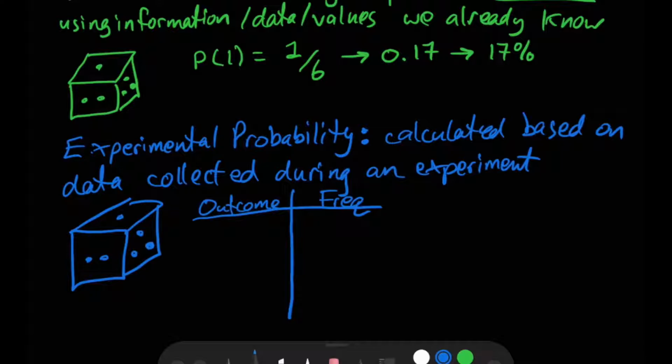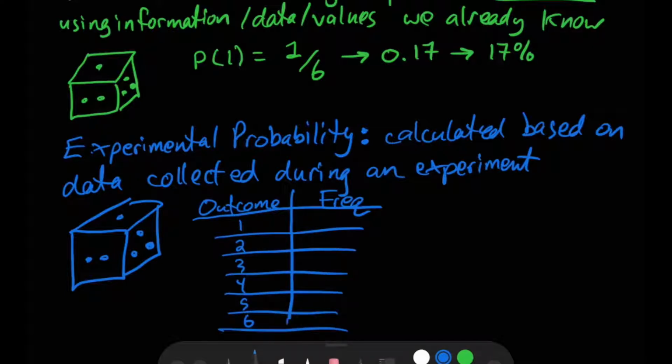And here our possible outcomes are 1, 2, 3, 4, 5, 6. And let's say we rolled the die a number of times, and we rolled a 1 5 times. We rolled a 2 3 times, and 1 and 4 and 4 and 3. So this is our frequency distribution table.